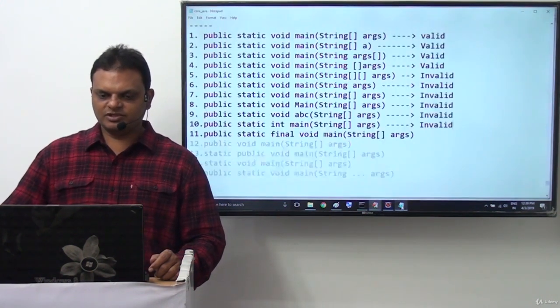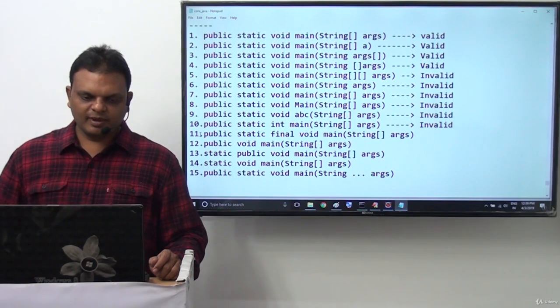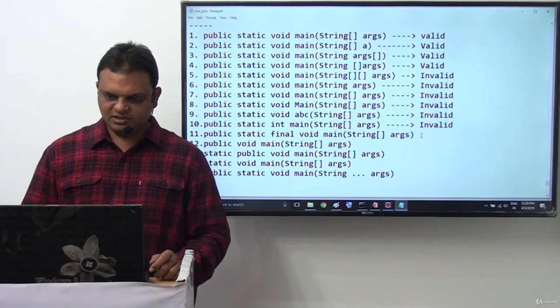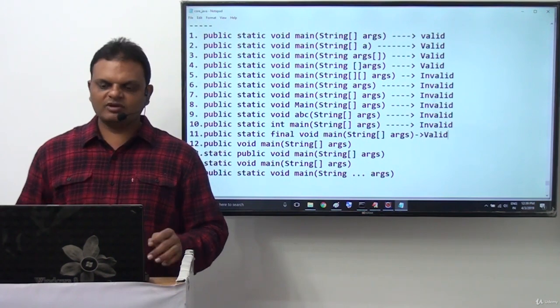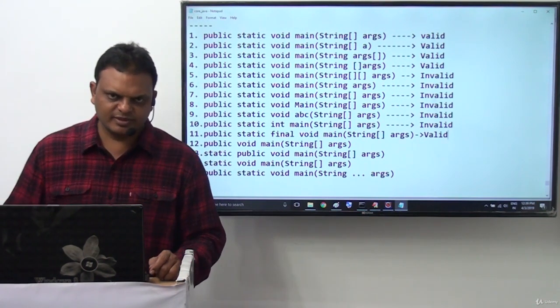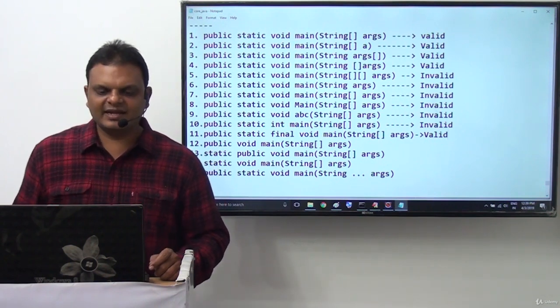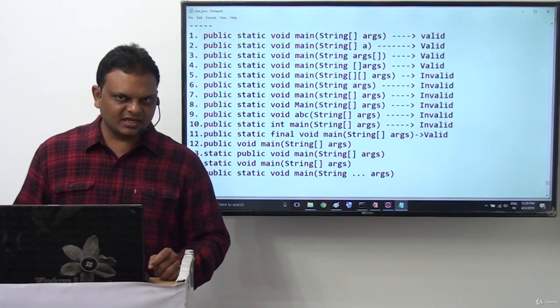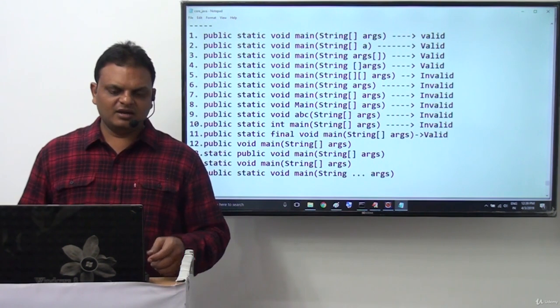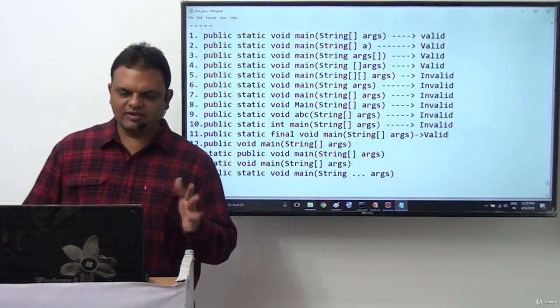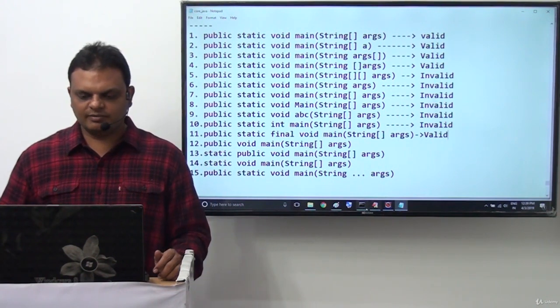Next one: public static final void main(String[] args). Yes, it is valid. Why? Because more than one access modifier is allowed by Java methods as well as the main method, but they must be in a valid combination. Static and abstract is invalid, and final and abstract is also invalid. But static and final both are valid here.